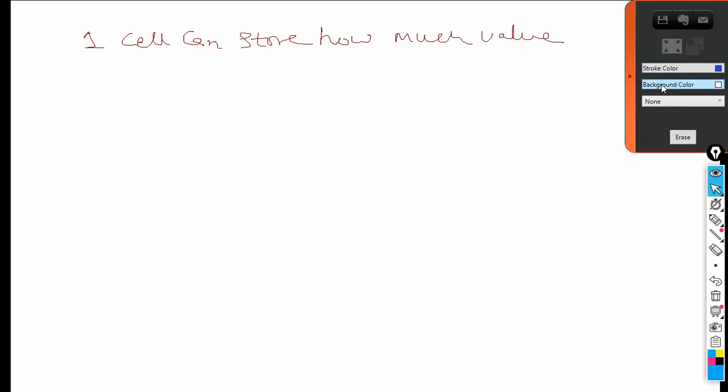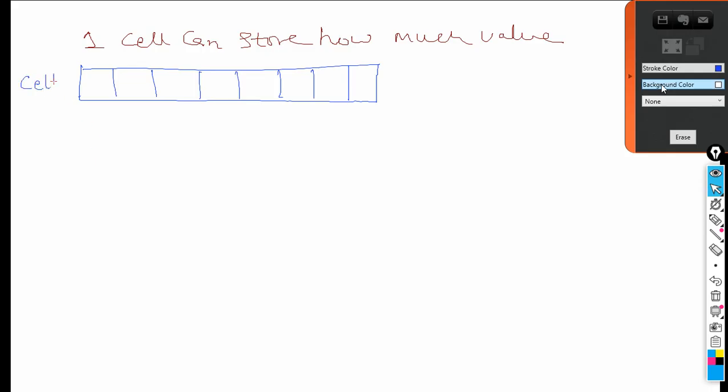Let me take a cell, please. This is a cell. So it has 1 2 3 4 5 6 7 8 parts. When we come to the cell, one memory cell contains 8 parts, or bits. This is what we call the last bit.